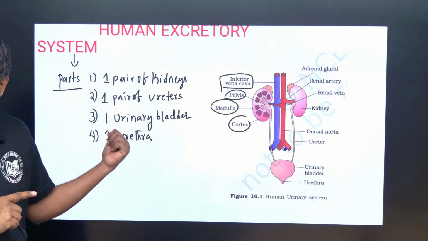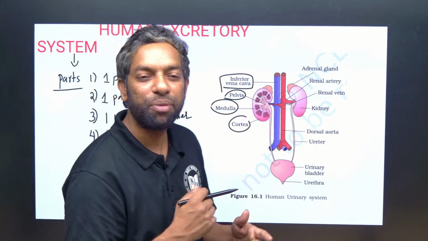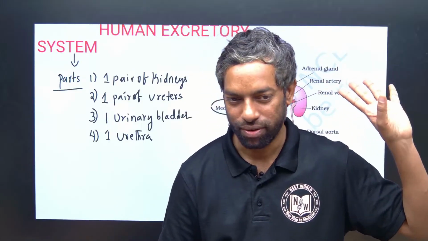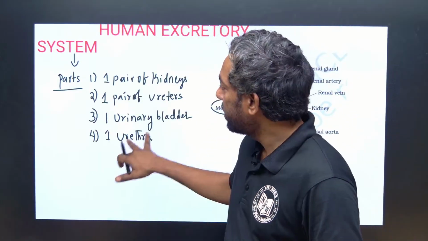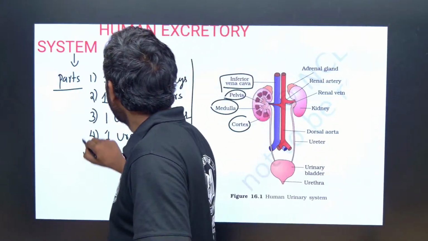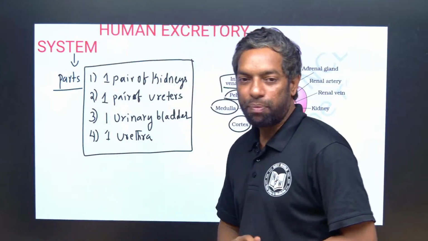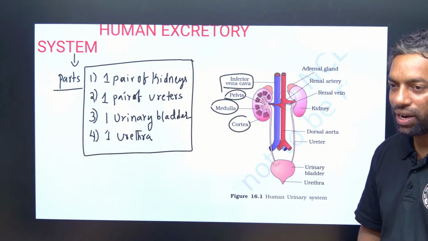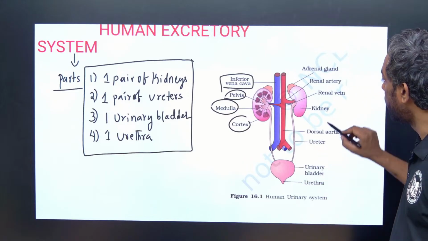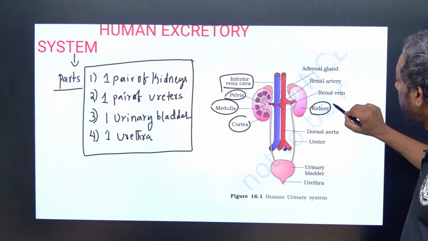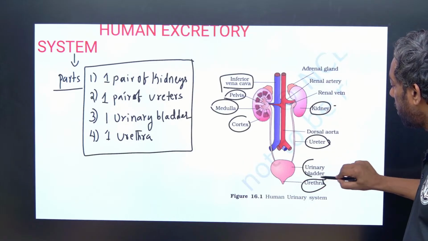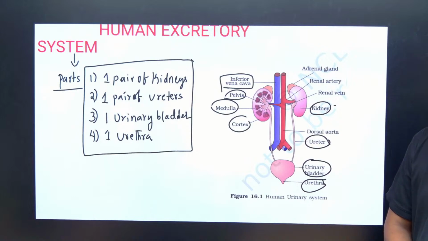This is also a PYQ. The parts of the human excretory system. They can give you renal artery, renal vein, everything. They can misguide you. These are the main parts of the human excretory system: 1 pair of kidneys, 1 pair of ureters, 1 urethra, 1 urinary bladder. Human excretory system parts. Okay?